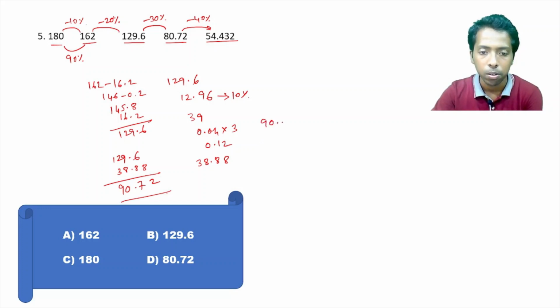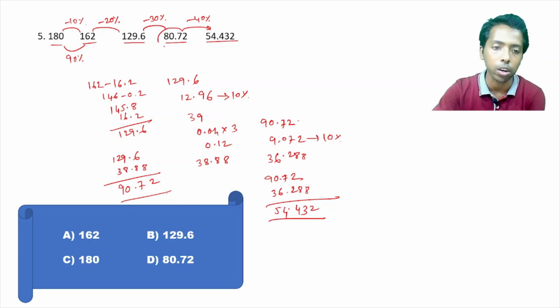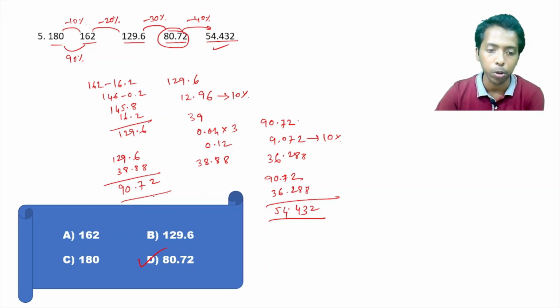Let's check it one step forward. Okay, so 9.072 is 10%, right? We have to check 40%. So 40% means 144, double and again double, that is 288, and this is 36.288. Now just subtract this: 90.72 minus 36.288 gives 54.432, right? So this is the wrong term here. This also satisfies. So 80.72 is wrong here. This will be 90.72, right?